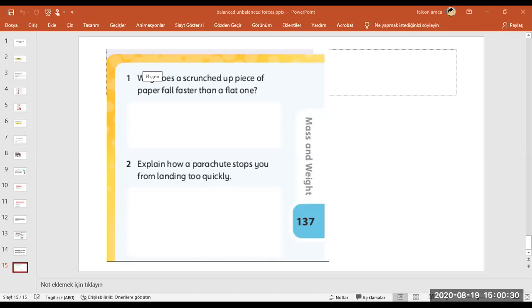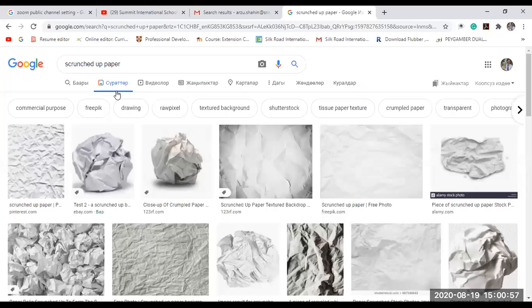I'll show the paper to you. Yes, I'll share the screen. Can you see my Google on the screen? You cannot? Can you see now?